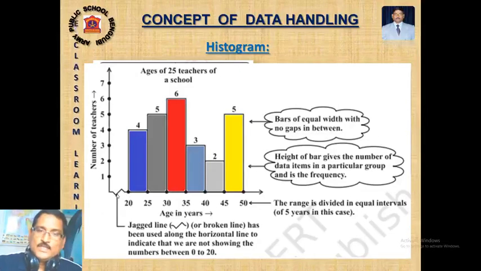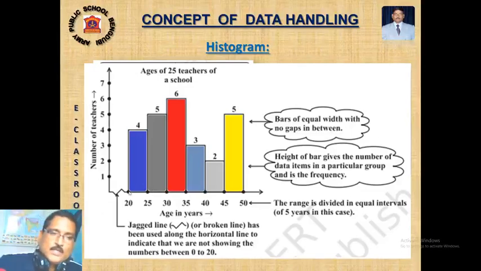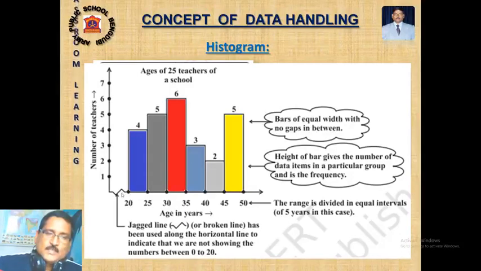Kink, K-I-N-K. Otherwise, since we have to start at 20 to 30 here, the x-axis and y-axis would look too close to each other. That's why we have left some space, and a jag line is there. It represents that the number is not starting from 0.